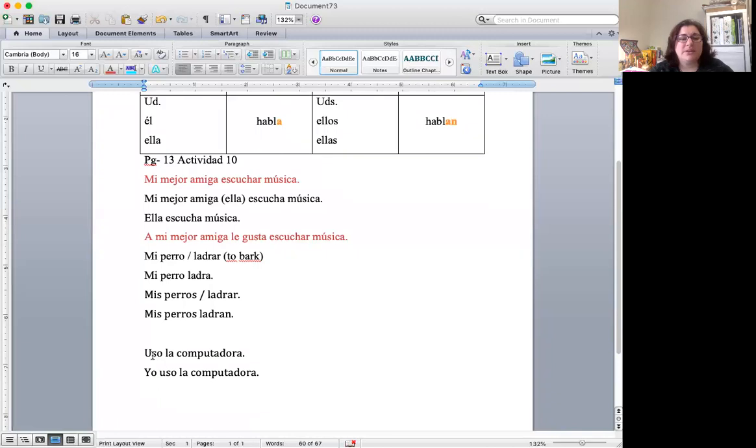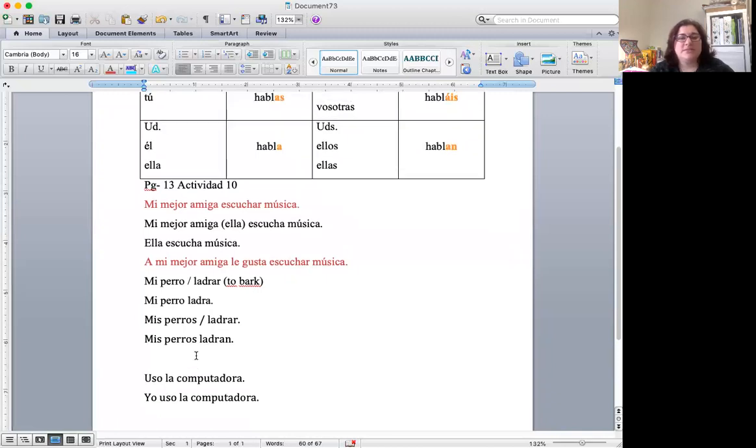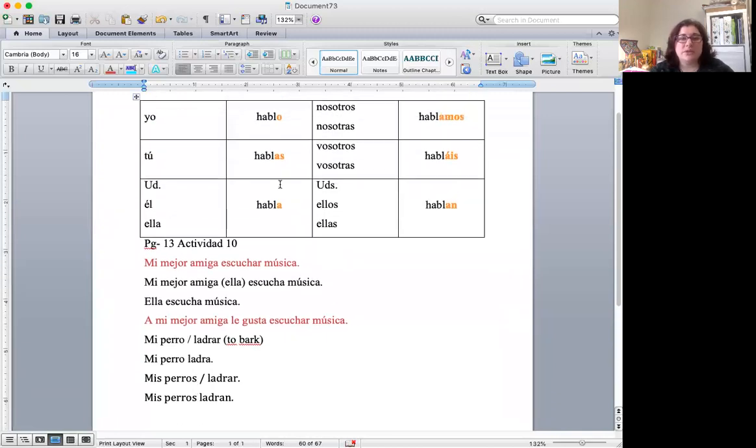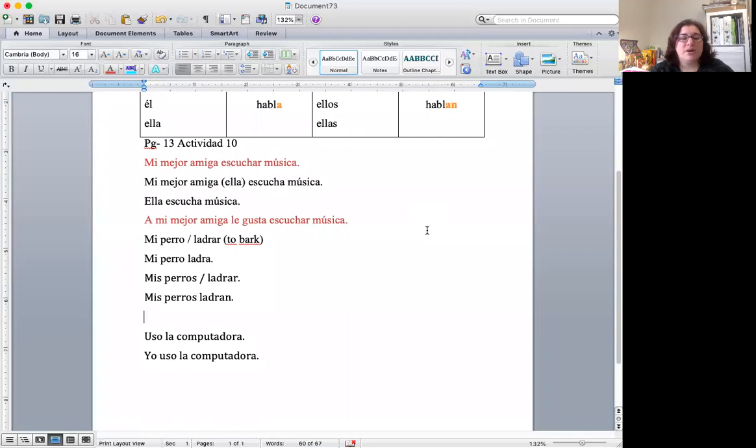And then last, I wanted to point out one of the reasons why this is actually a really cool thing that we do in Spanish, because see how all of these endings are different for each person who does the action? Okay? So for the most part, we can actually write a sentence like uso la computadora, right? Uso la computadora. Where's my subject? I didn't actually write the subject in here. I didn't say who uses the computer.